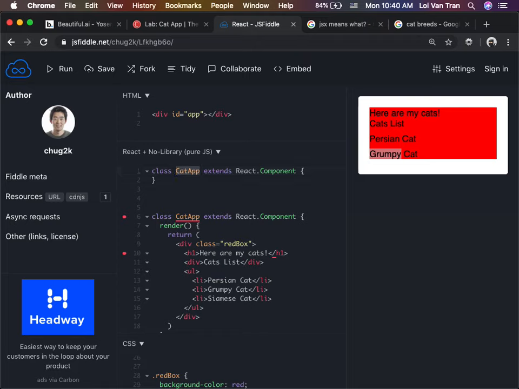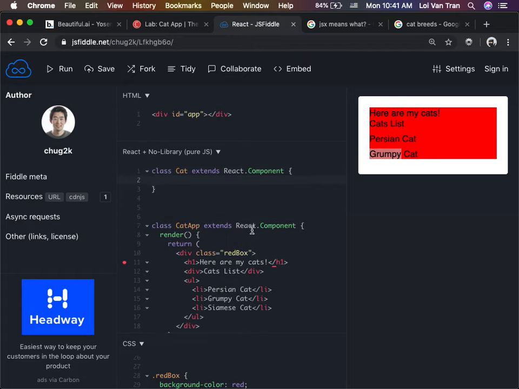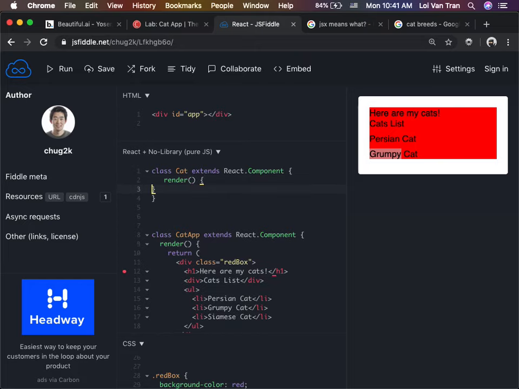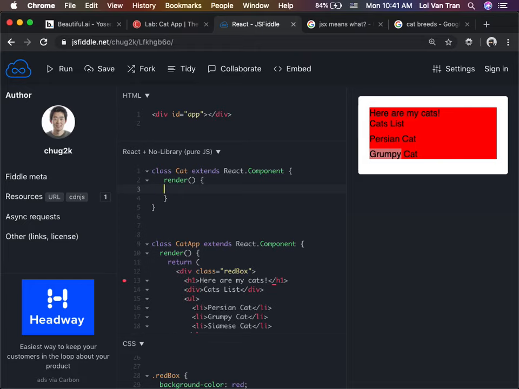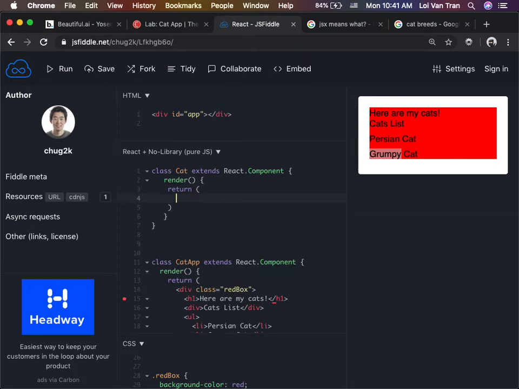A thing to note is that we cannot call two components by the same name. So we're going to call this one Cat. Our cat app will render many cats, exactly. So what does every single component have to have? A render function. Okay, the render function, we can just stick it in here with the parentheses and then give it its body. Now inside of here, I'm going to return my cat.